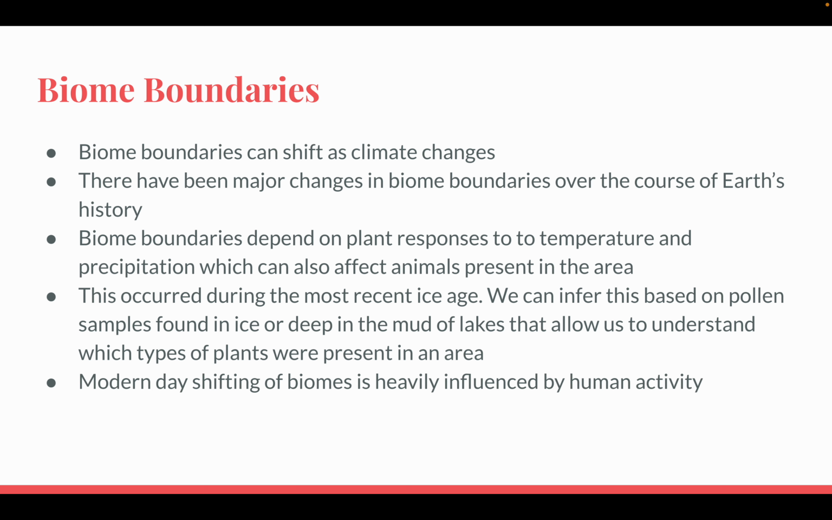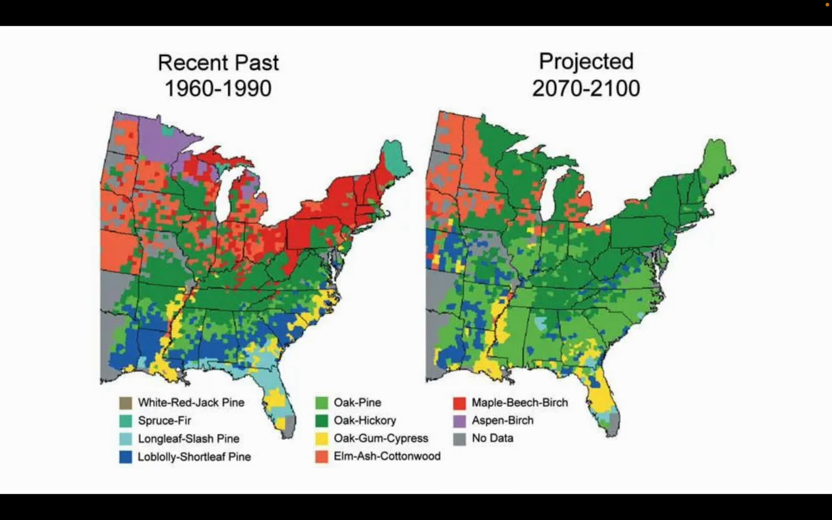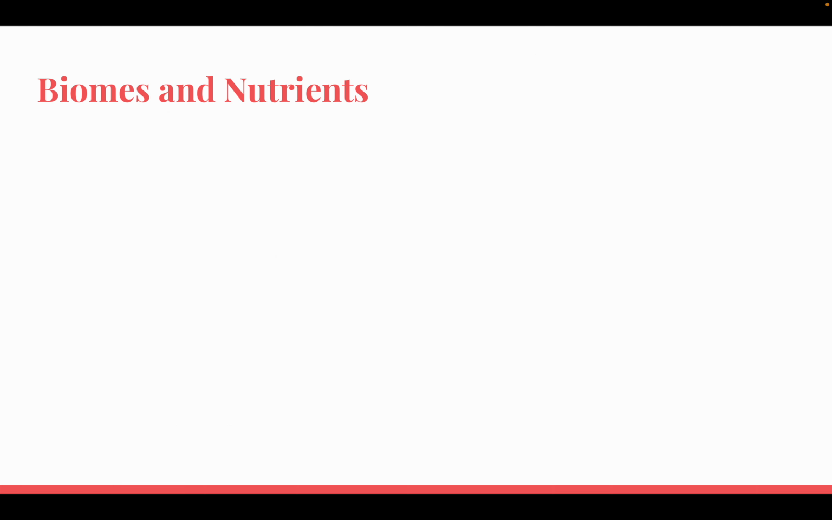Modern day shifting of biomes is heavily influenced by human activity, and we will see that throughout the course of this year. We can see here in this graphic that we are monitoring different species of trees from 1960 to 1990, and then we have a projection of what it will look like from 2070 to 2100. We can see that certain species begin to move north as the temperature we expect begins to increase. They can begin surviving up there, and we also believe that there will be a loss of certain species over the course of climate change.